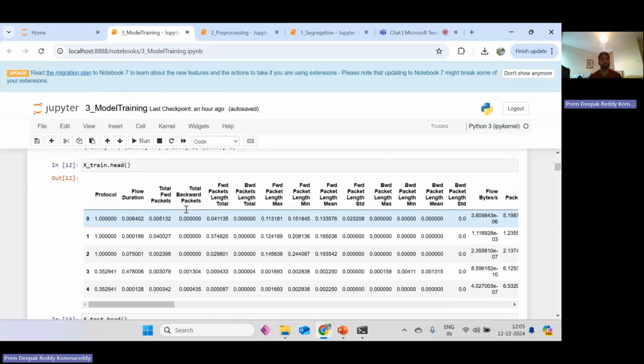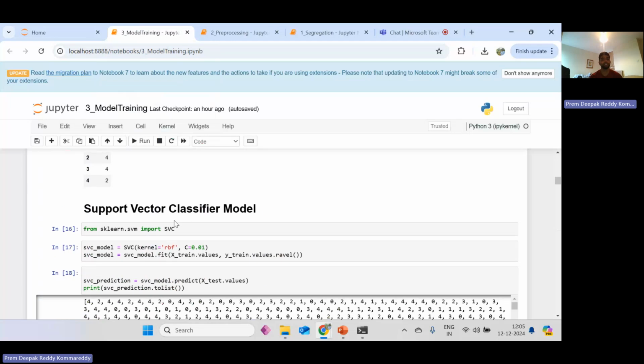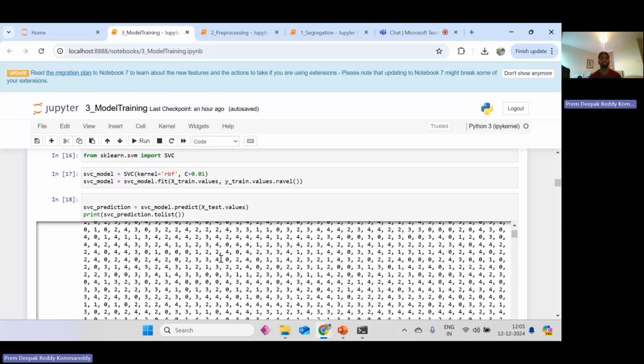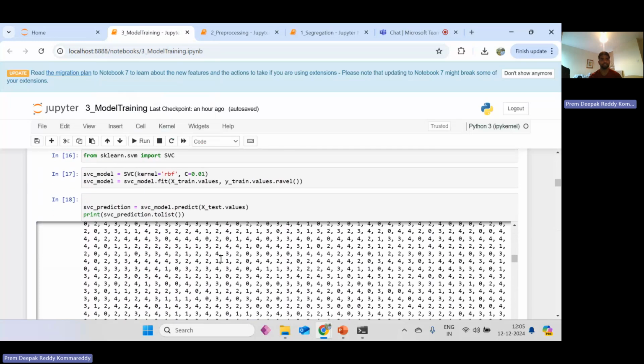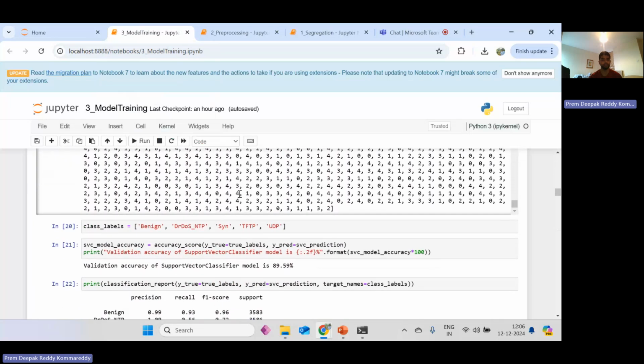The support vector classifier, we use this. Here we are importing the scaler. In this we are testing the x test values only, as we can see, x test values we are printing. The SVC model is fitting the training data and predicting on the x test values. As we can see, these are the x test values and these are the y test values.